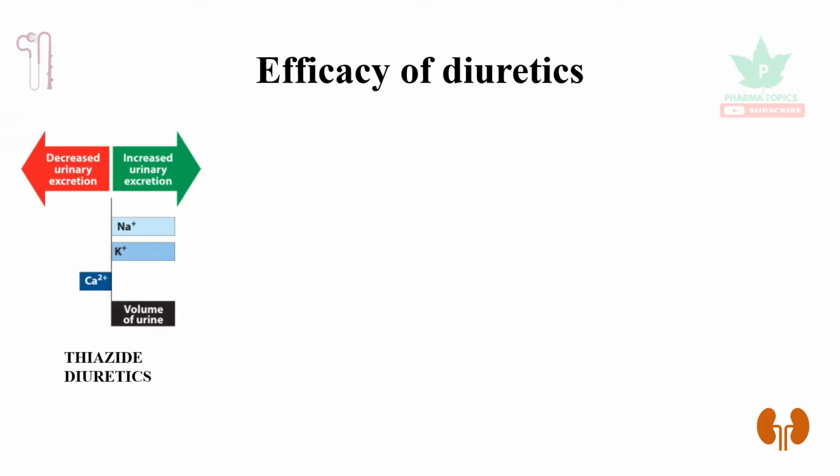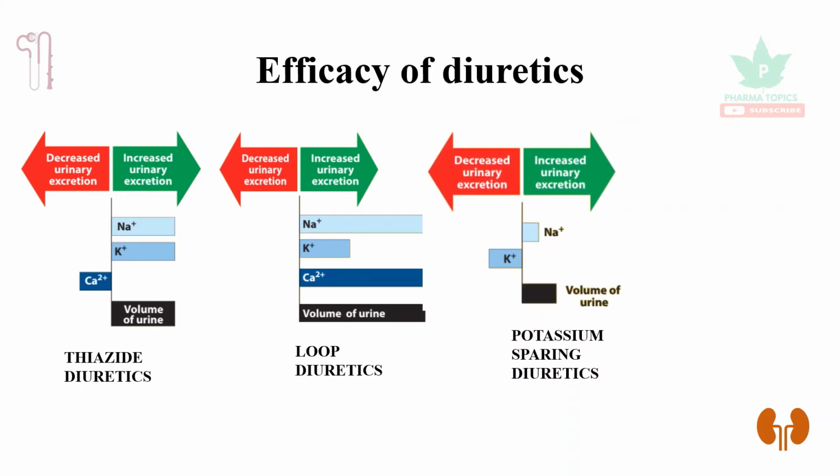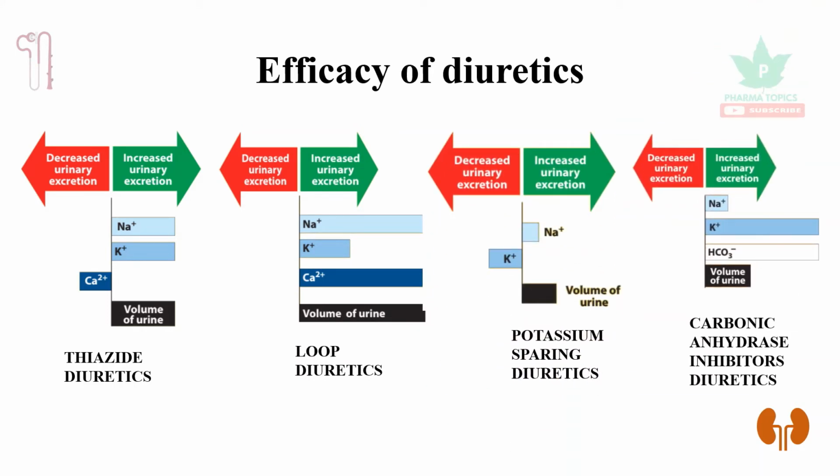Let us see the efficacy of these diuretics. This is thiazide diuretics, loop diuretics, potassium sparing diuretics, and carbonic anhydrase inhibitors. Here you can observe the volume of urine eliminated is very high in case of loop diuretics. So they are called high ceiling diuretics. The volume of urine eliminated is less in case of potassium sparing diuretics and carbonic anhydrase inhibitors. So they are called weak diuretics. Thiazide diuretics are moderate diuretics.